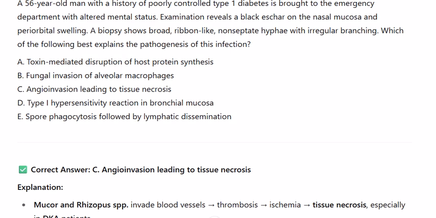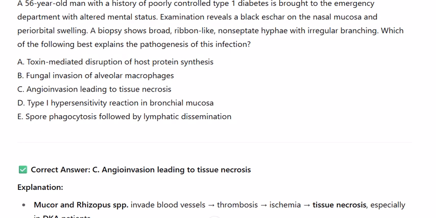A. Toxin-mediated disruption of host protein synthesis. B. Fungal invasion of alveolar macrophages. C. Angioinvasion leading to tissue necrosis. D. Type 1 hypersensitivity reaction in bronchial mucosa. E. Spore phagocytosis followed by lymphatic dissemination. Correct answer: C. Angioinvasion leading to tissue necrosis.